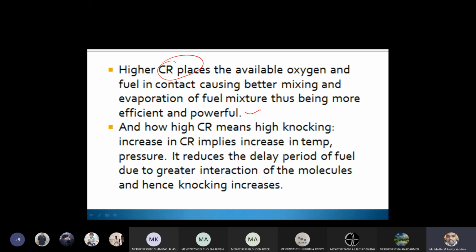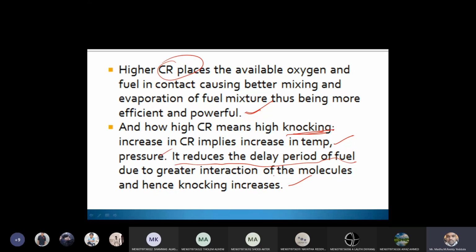And that is one advantage. But on the other side, we have a disadvantage of higher compression ratio, because if the compression ratio increases, automatically the temperature increases. It leads to knocking. Means higher compression ratio leads to knocking within the engine. Increase in compression ratio implies an increase in temperature and pressure. If temperature and pressure increase, what will happen? It reduces the delay period of the fuel due to the greater interaction of the molecules, and hence knocking increases.